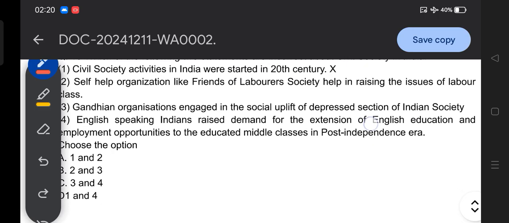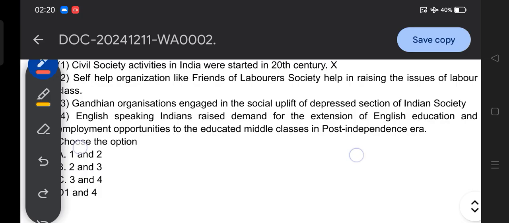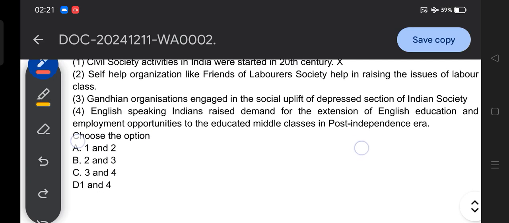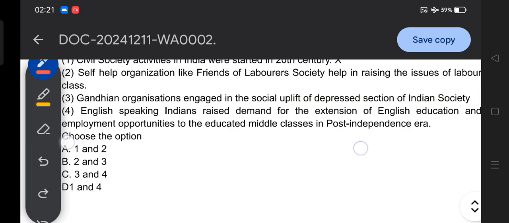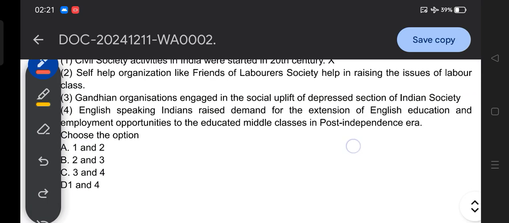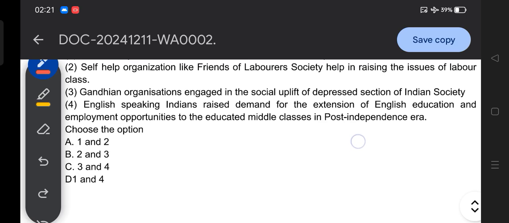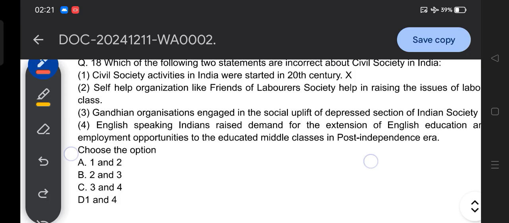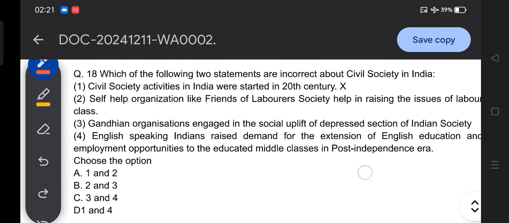Option 3, Gandhian organizations engaged in social uplift of the depressed sections of Indian society. Option 4, English-speaking Indians raised demand for extension of English education and employment opportunity to the educated middle class in the post-independence era. Choose the option.